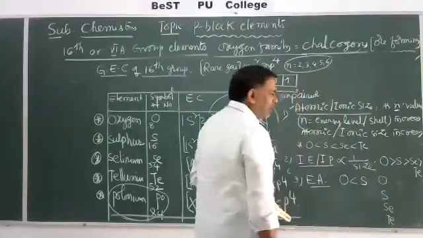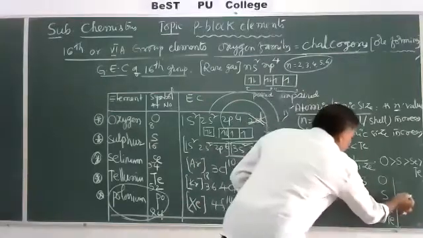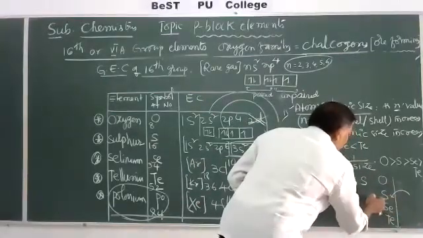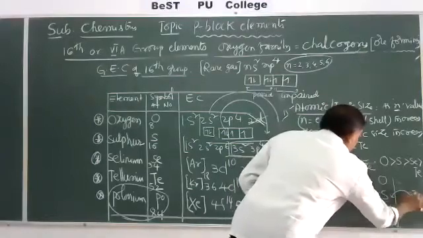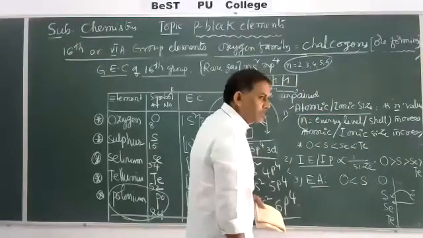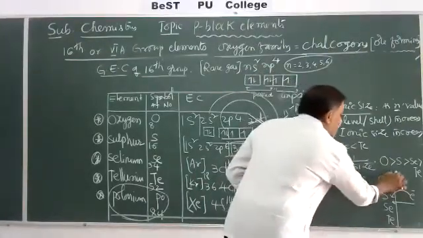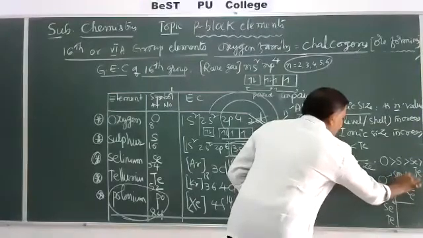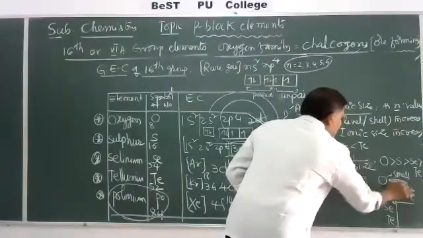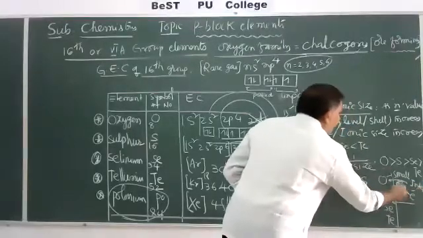Oxygen, sulfur, selenium and tellurium increase in size from top to bottom. Electron affinity means when one electron is added to a neutral isolated gaseous atom, it is easily accepted and a large amount of energy is released. But in case of oxygen, due to its small size, when an electron is added, inter-electronic repulsions take place and electron affinity decreases.